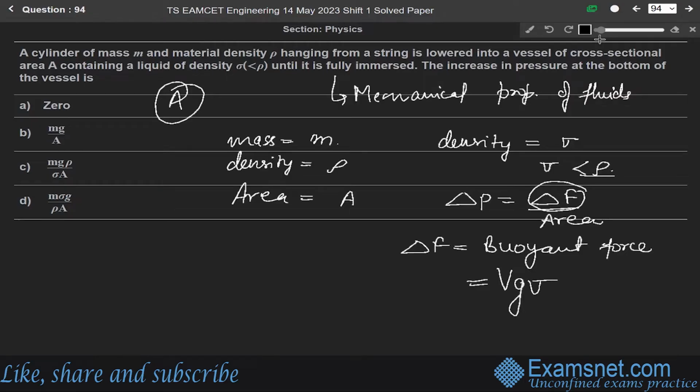Writing this in place of force, the volume of the cylinder is mass over density.